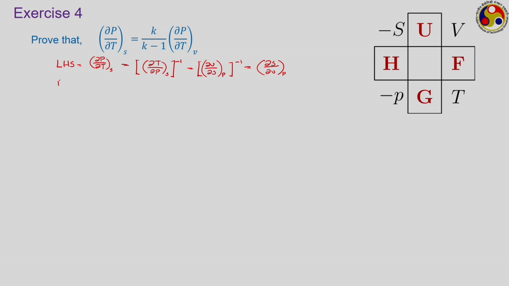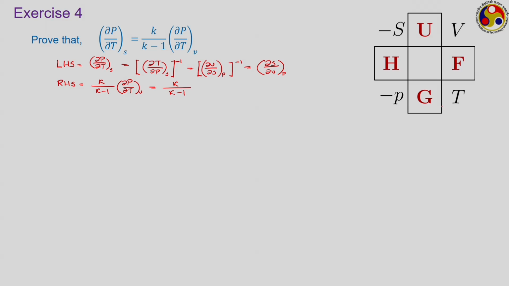Now, work on the right hand side. It is much more calculation involved in this. So, we have k upon k minus 1 into ∂P/∂T at V. ∂P/∂T at V can be replaced using the Maxwell's relation. So, what can we do for this? ∂P/∂T at V,